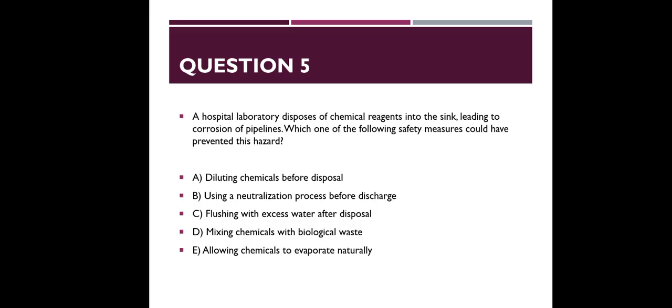A. Diluting chemical before disposal. B. Using a neutralization process before discharge. C. Flushing with excess water after disposal. D. Mixing chemical with biological waste. E. Allowing chemical to evaporate naturally. Correct answer is B. Using neutralization process before discharge.